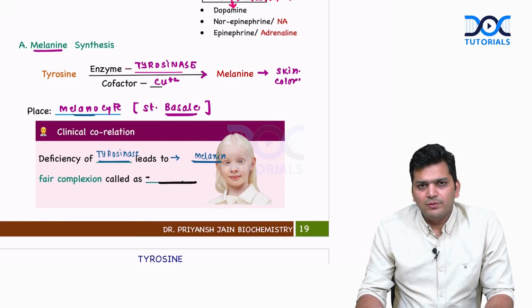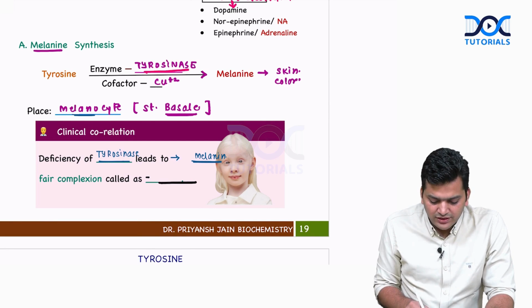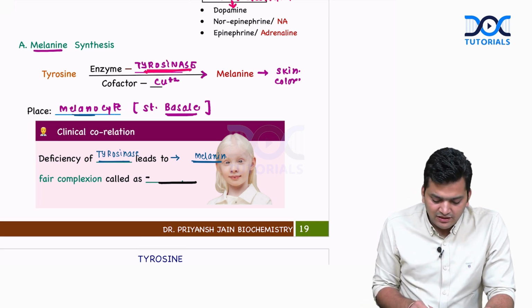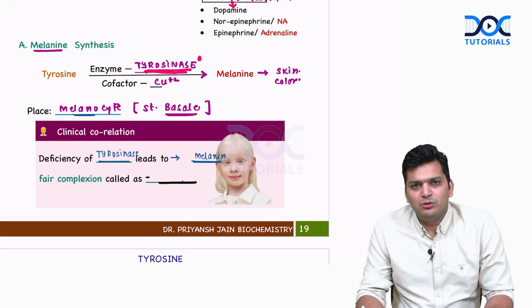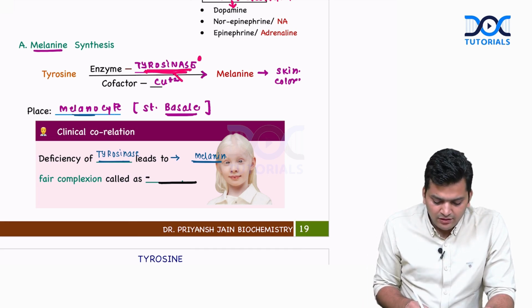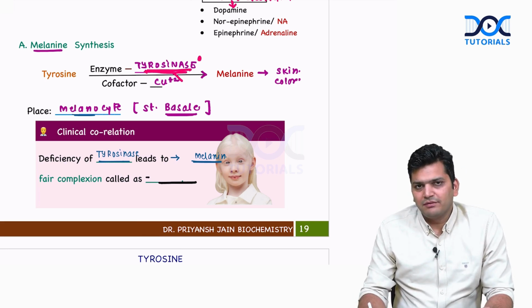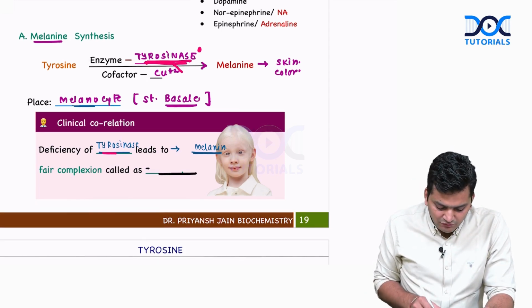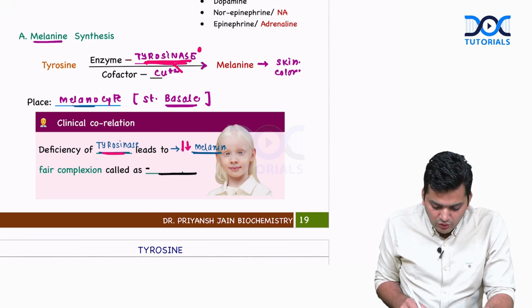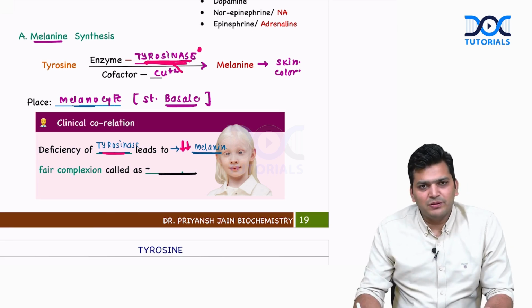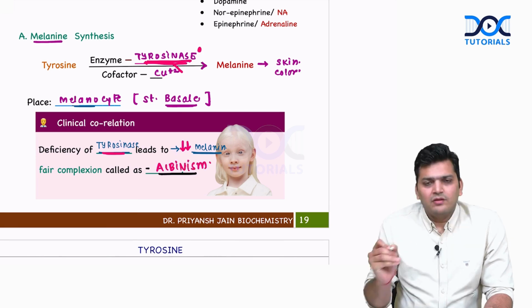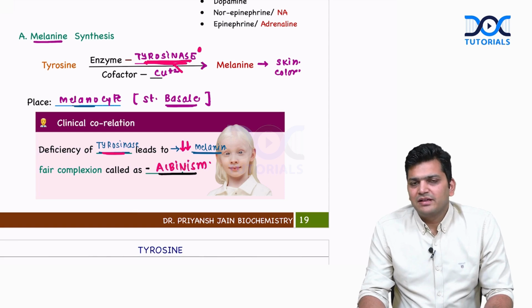When it comes to tyrosine to melanin, the rate limiting enzyme is tyrosinase, and we require the cofactor copper. By any chance, if this tyrosinase enzyme is not there, the reaction will not happen. And if this reaction will not happen, the tyrosine will not be able to convert into melanin, and the child will have severe deficiency of melanin. Absolute deficiency of melanin can be there. So the point is, if there is deficiency of tyrosinase, the melanin will be almost not there. The patient will have a complete fair complexion, and that is called albinism. This is the first special product, that is melanin.